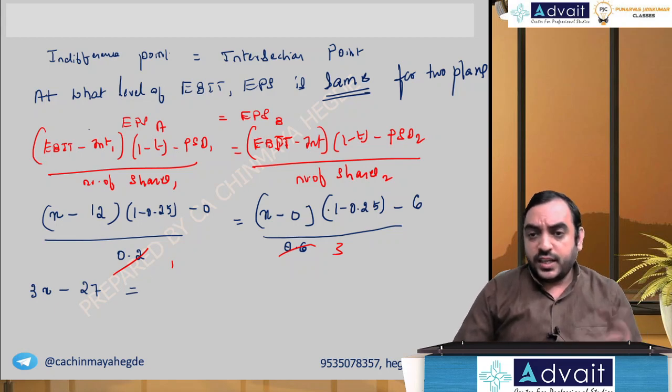Equal, this is 1 only, so it remains as it is. 0.75 into x, 0.75x, minus 6 as it is.